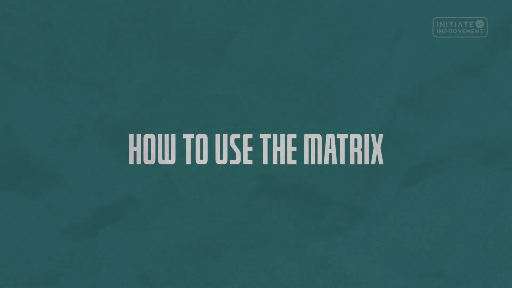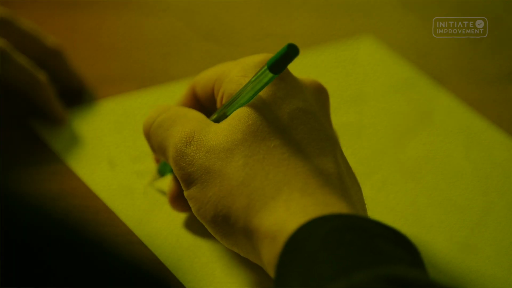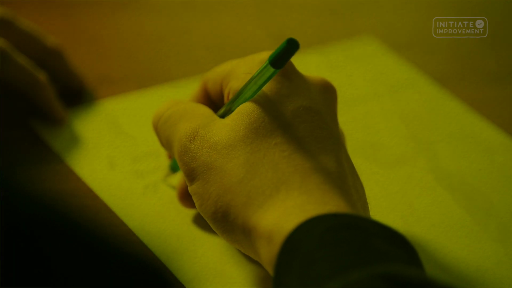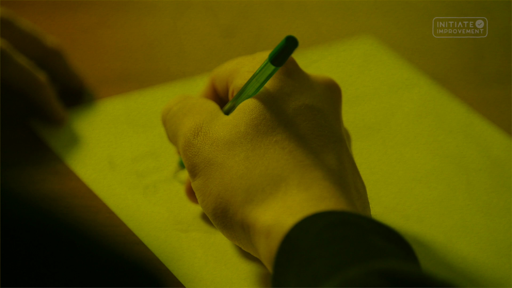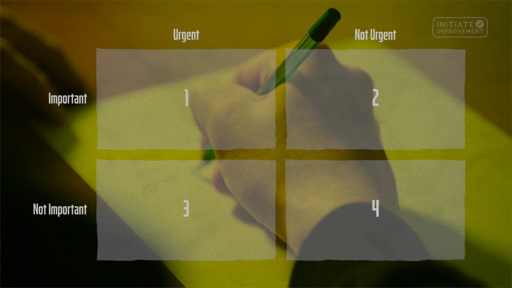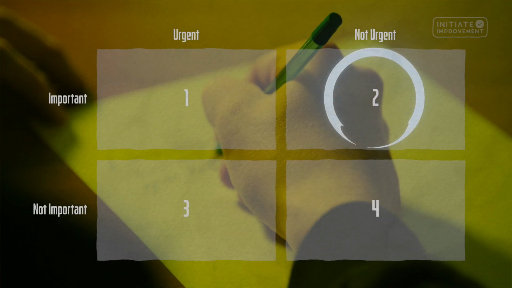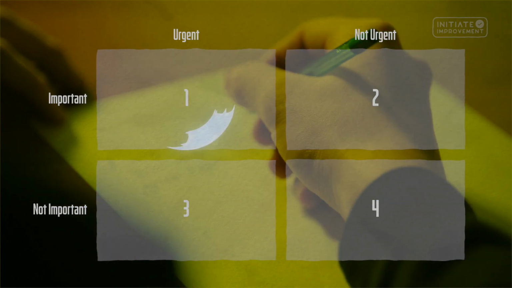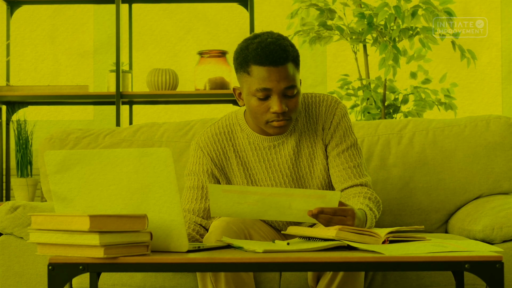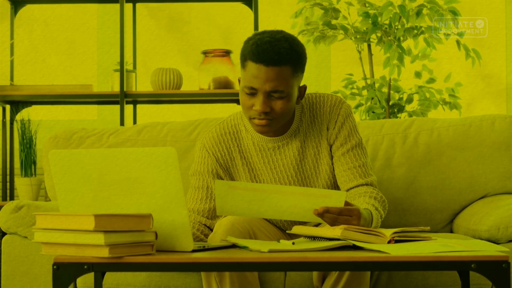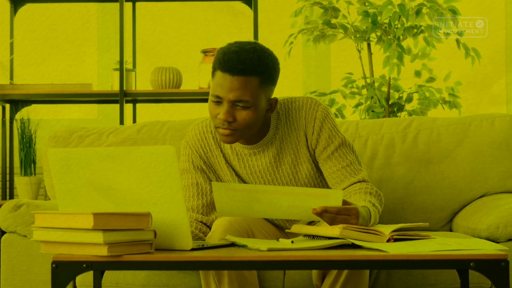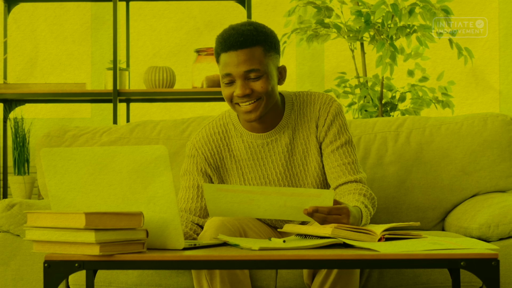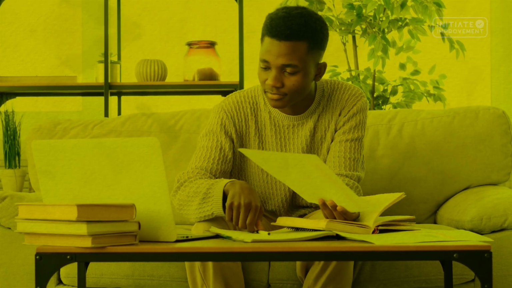How to use the matrix. Start by listing all your tasks. Now, objectively decide which quadrant they belong to. Your aim should be to spend more time in Quadrant 2, setting yourself up for future success while managing Quadrant 1 effectively. Evaluate tasks regularly and assign them to appropriate quadrants. Try to prioritize Quadrant 2 activities to prevent them from becoming Quadrant 1 emergencies.